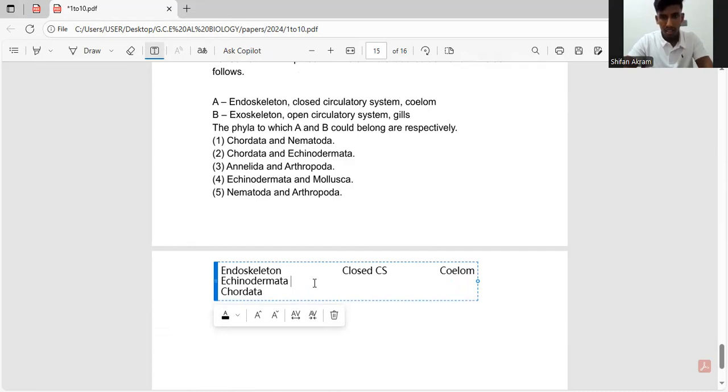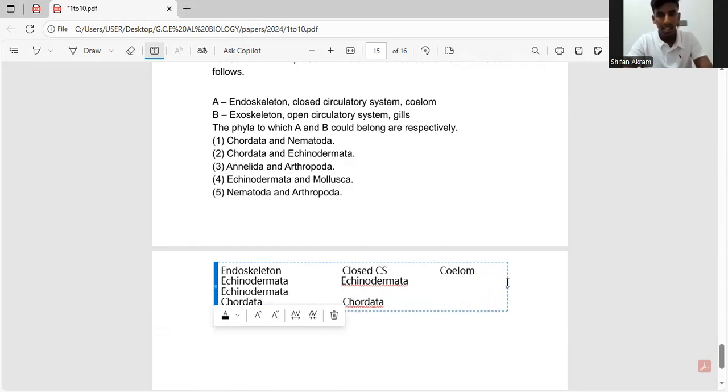So if you take closed circulatory system again, Echinodermata has a closed circulatory system, but it is closed without a heart. Always remember that. Chordata also has a closed circulatory system with a heart. And if you take phyla with a coelom, a lot of phyla have a coelom. So Echinodermata is one of them again.